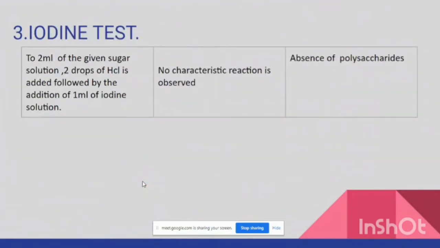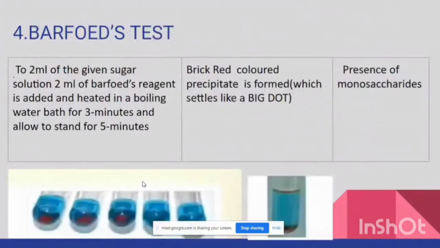The next test is the iodine test. Arabinose, we know, is not a polysaccharide, so when you do the iodine test, no characteristic reaction is observed. That shows the absence of polysaccharides. Then Barfoed's test, which finds out whether a given carbohydrate is a monosaccharide or not. Arabinose is a monosaccharide, so we get a brick red colored precipitate, which settles like a big dot at the bottom of the test tube. That confirms the presence of monosaccharides.